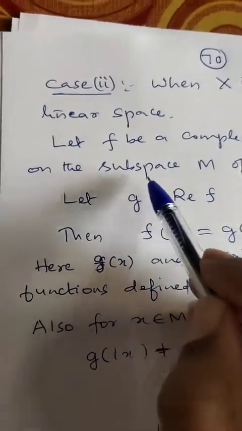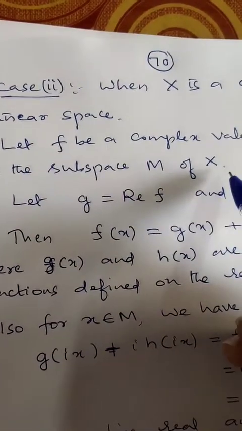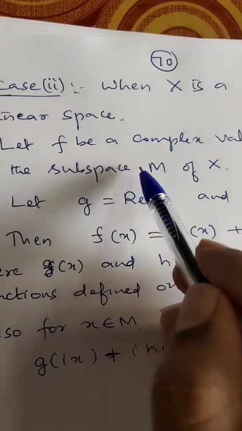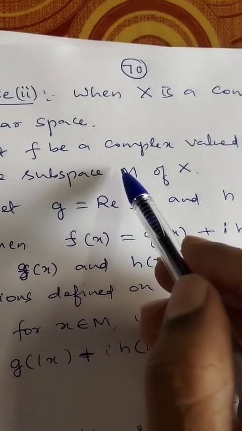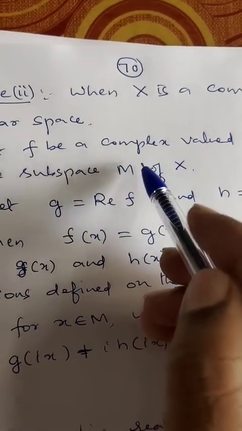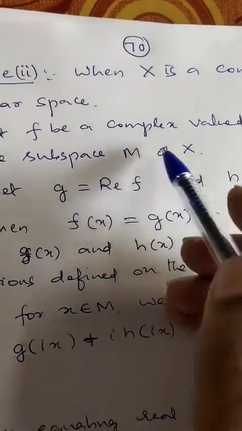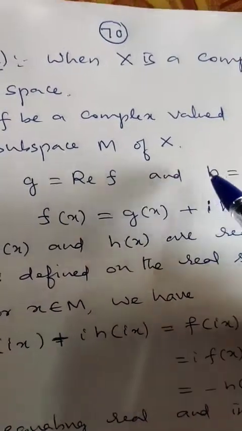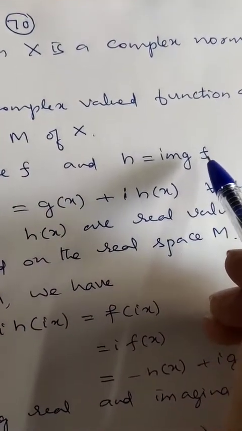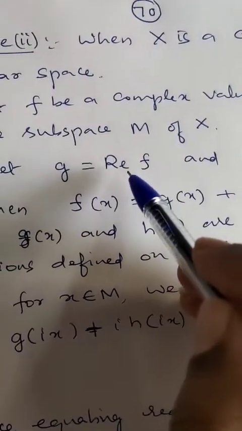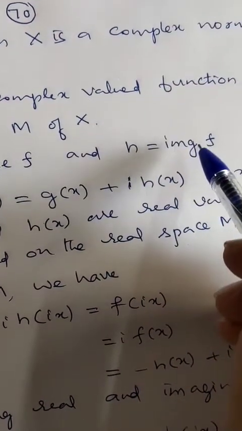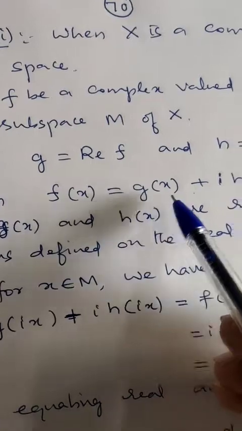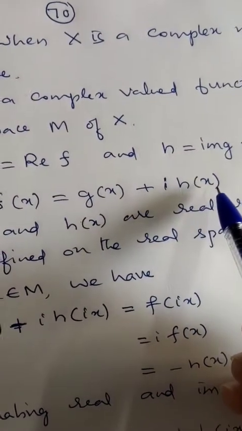Defined on the subspace M of X. Let f be the complex valued function, meaning it gives a complex number. So I will take g as the real part of f, and h as the imaginary part of f. Then f of x becomes g of x plus i times h of x.